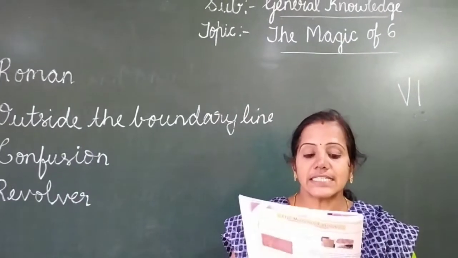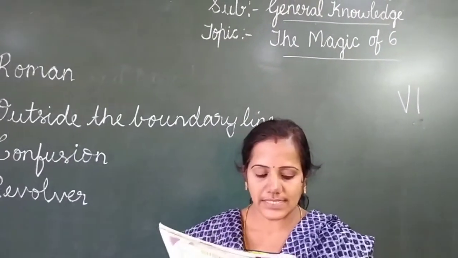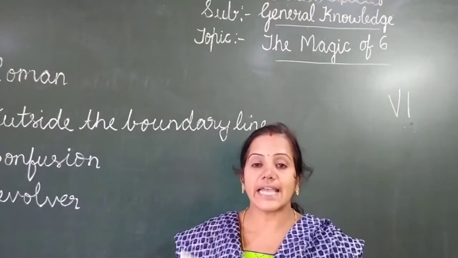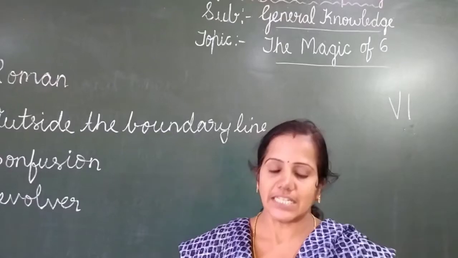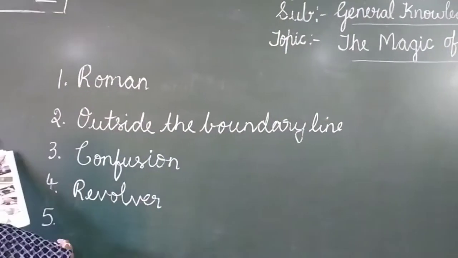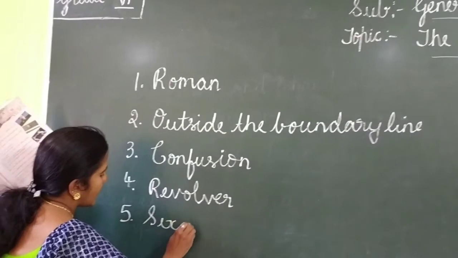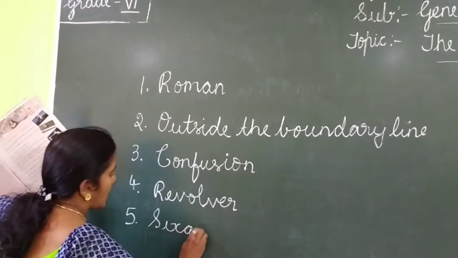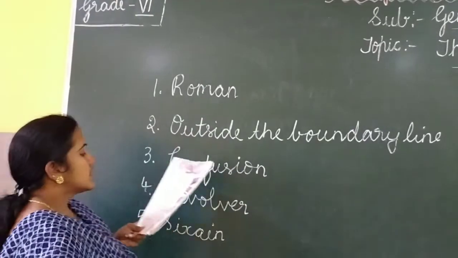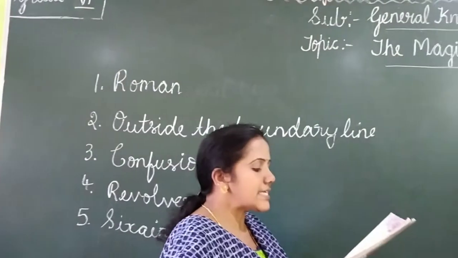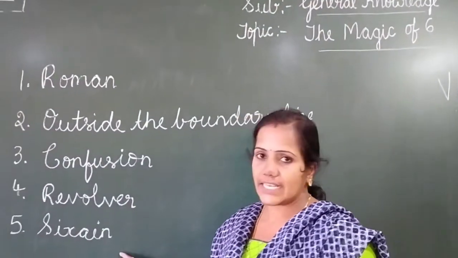Okay, next, question number 5. What is a 6-line stanza called? It is called sixain. S-I-X-A-I-N, sixain. So the 6-line stanza is called sixain.